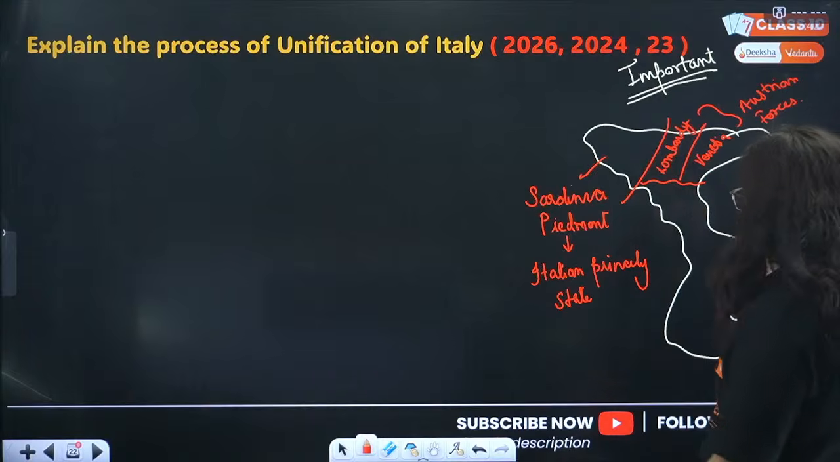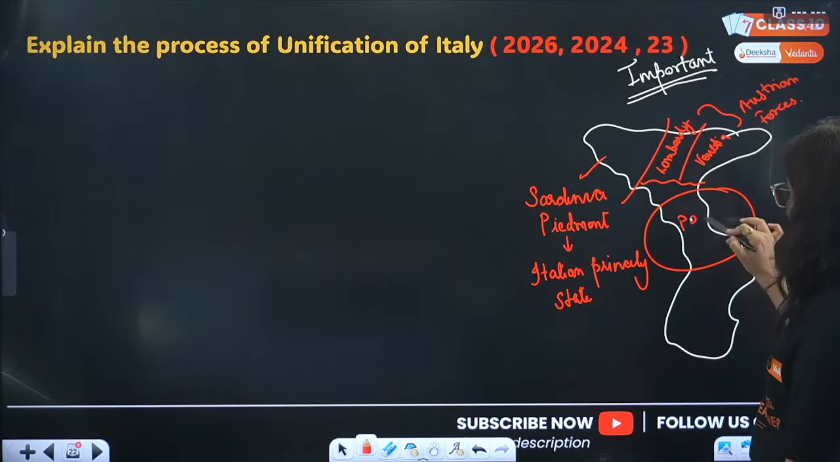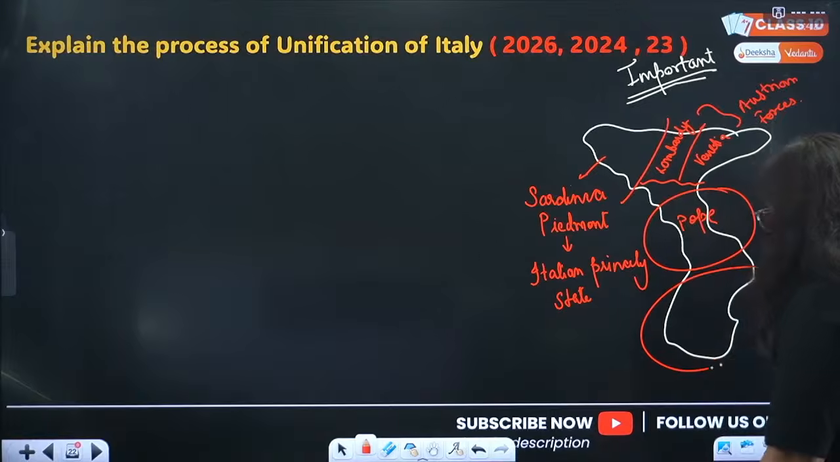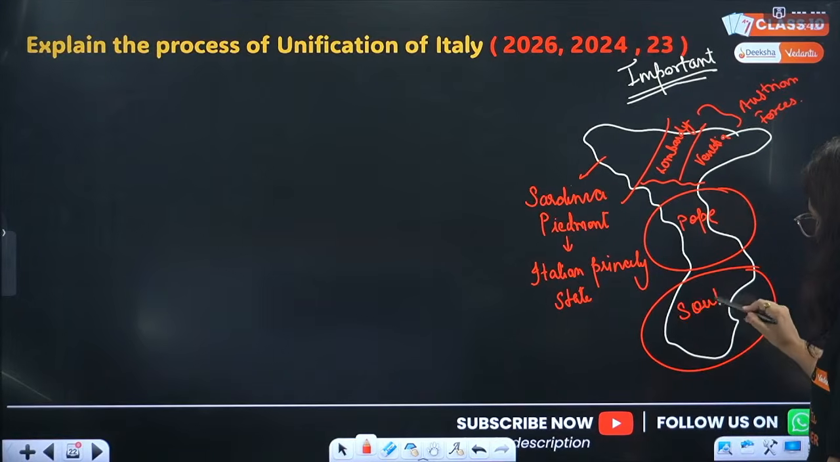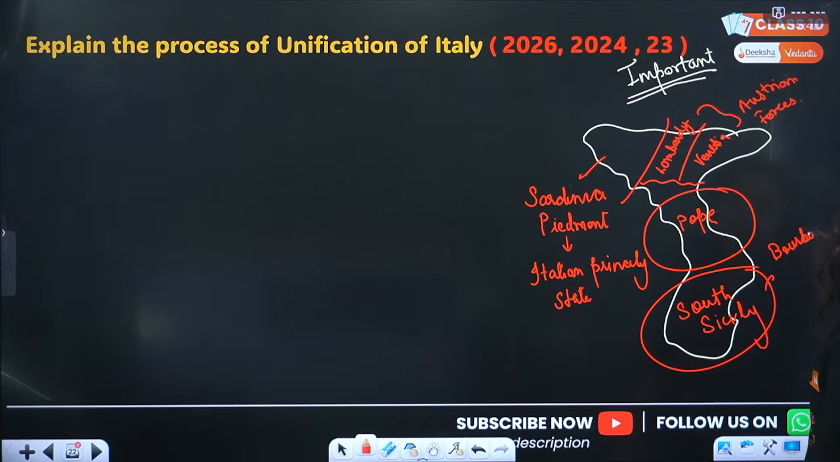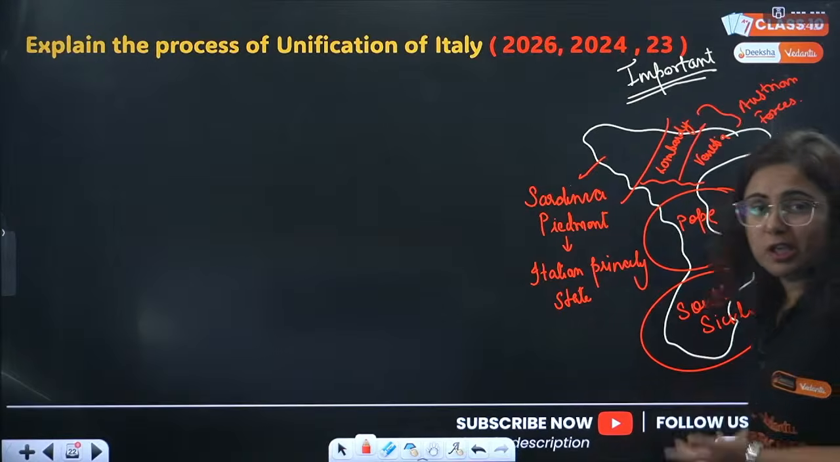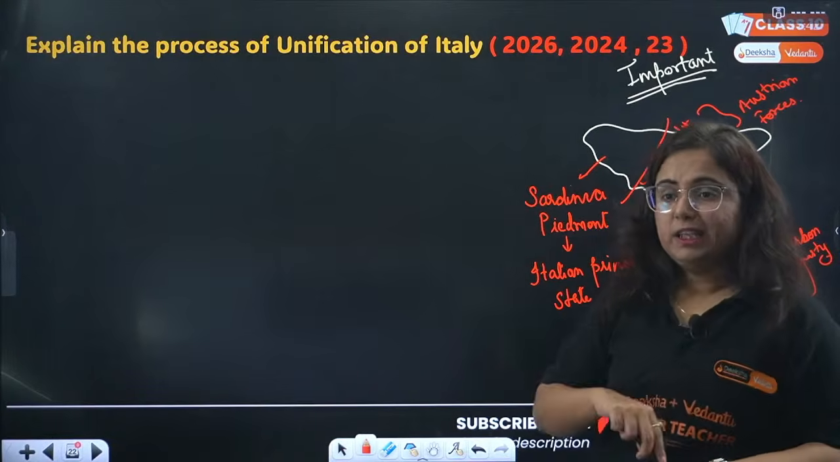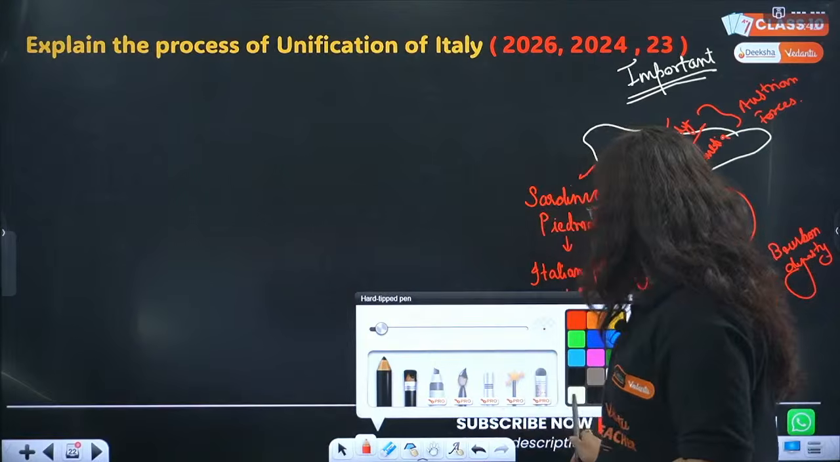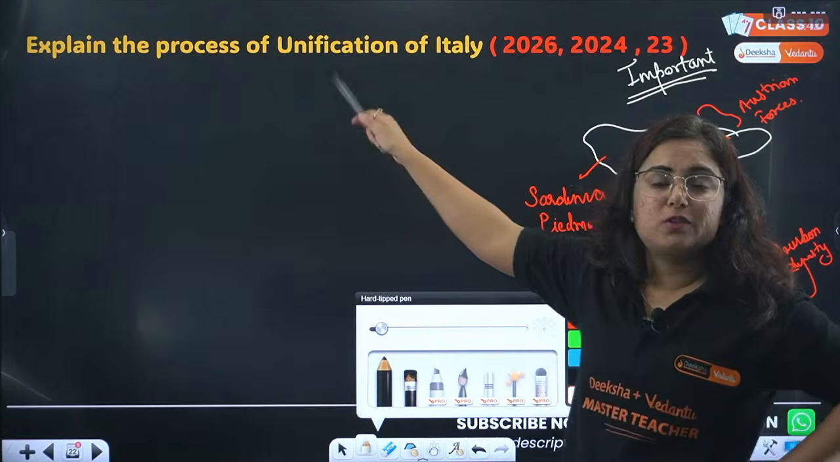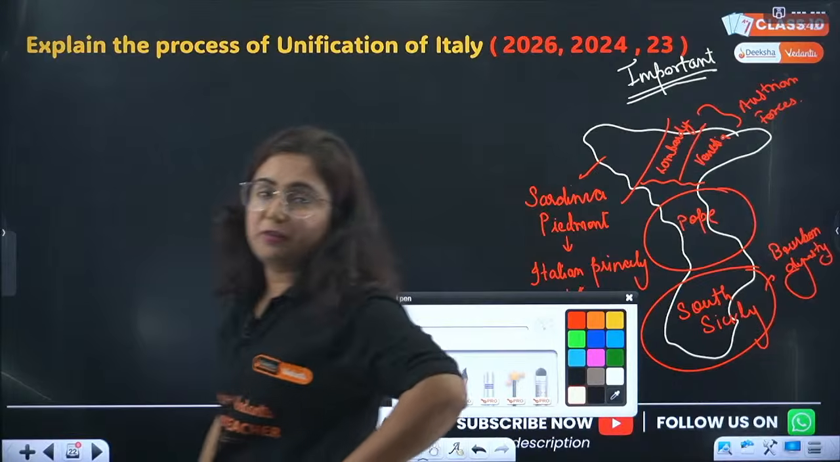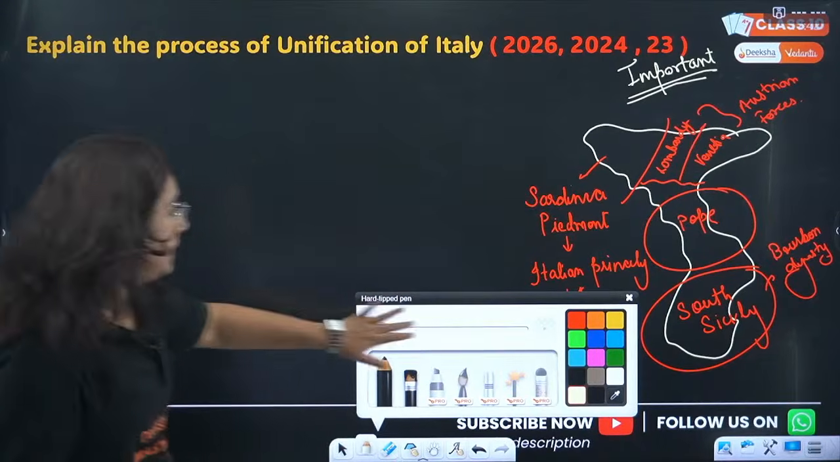If we talk about the center region, it was under the Pope, and this was the South, Sicily. South Sicily was ruled by the Bourbon dynasty of Spain. Now, what am I talking about here? I am telling you this because, beta, the question says, explain the process of Italy unification.